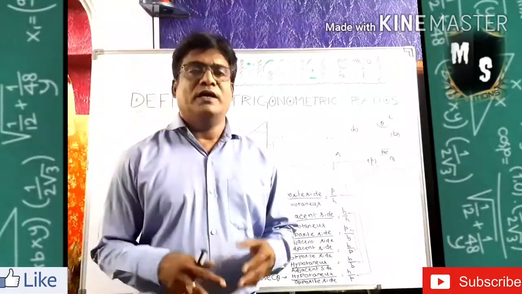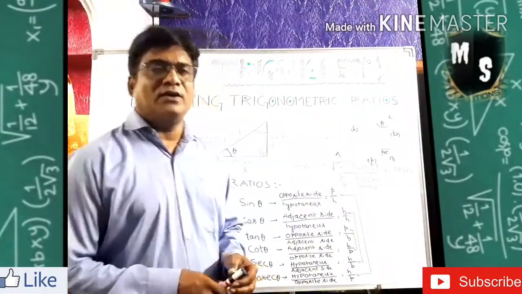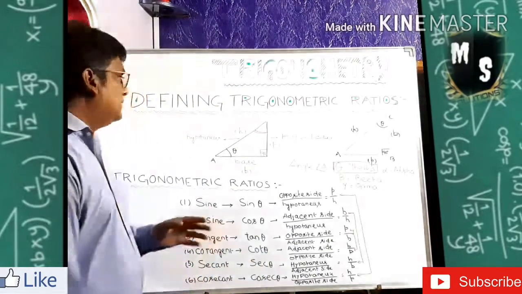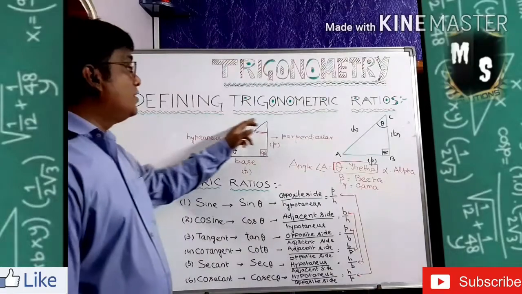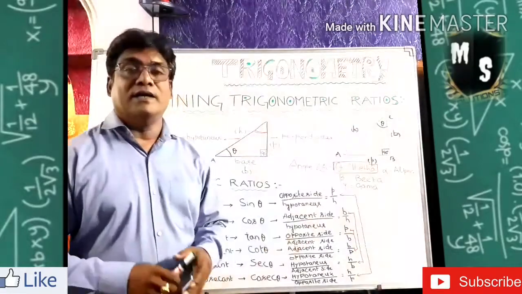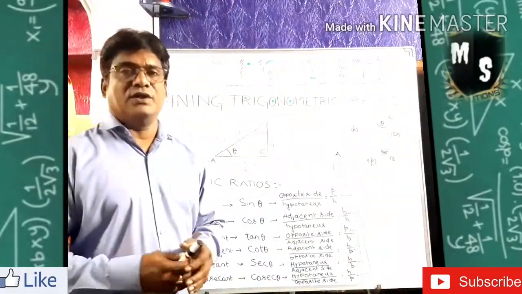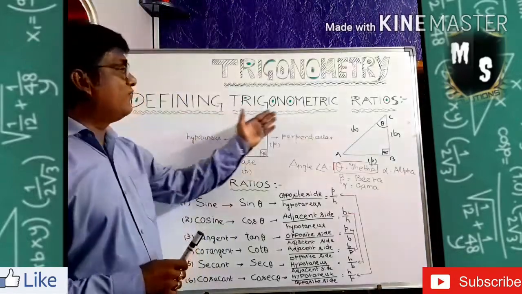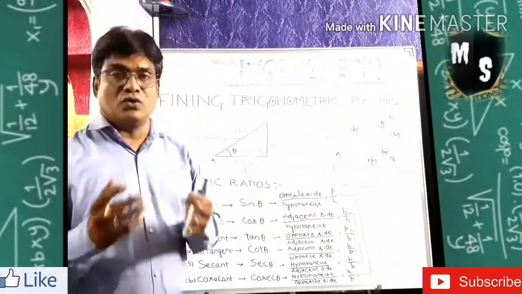Now come to the next part. The next part is the most important part. Try to understand with me seriously. That is defining the trigonometric ratios. What? Trigonometric ratios. Ratios means it is a fraction. So it is a trigonometrical fraction right now we are going to show.